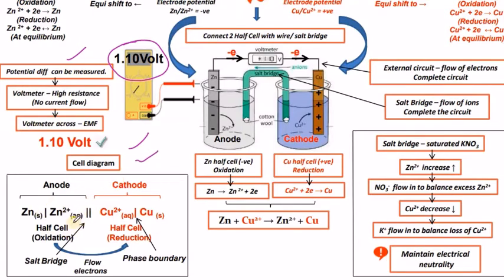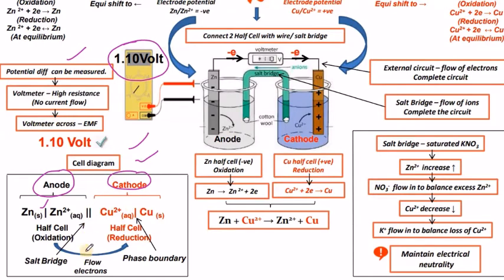That means we can represent a cell in a simple manner, in a formula, without drawing a diagram. On the left side we write the anode, and on the right side the cathode, with both the metal and metal ions. In between the metal and metal ion there will be a vertical line as a separation, which means that is an electrode and the metal is in contact with its ion.